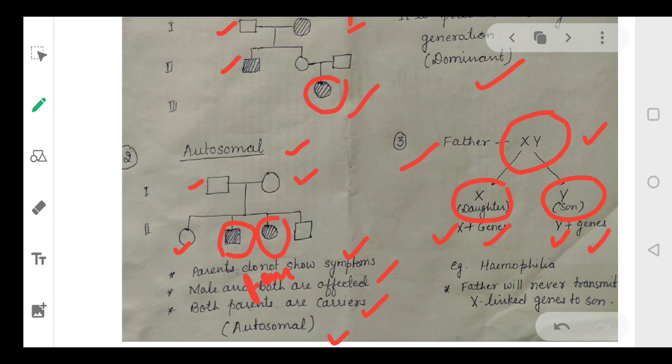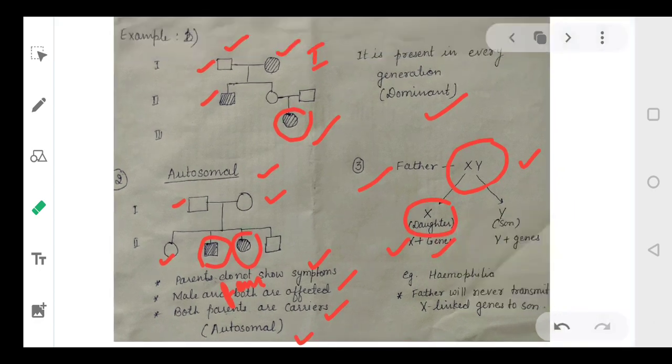Okay, clear? So the important point that we should notice, the most important one, is that the father will never give X linked genes to the son. Father will never give X linked genes to the son. This is a very important point. Okay, father will never give the X linked genes to the son.